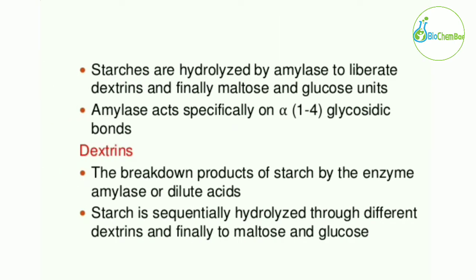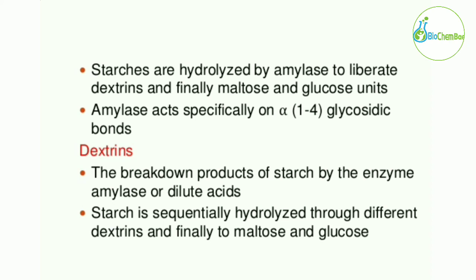Starches are hydrolyzed by amylase to liberate dextrins and finally maltose and glucose units. So in the digestion of starch, the starch is hydrolyzed into dextrins, and the enzyme responsible for this is amylase.